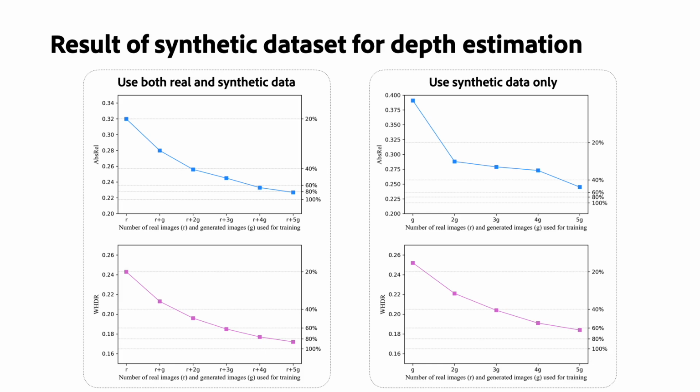In the left two plots, we show the results of using both real and synthetic data for training. The dashed horizontal lines are the performance obtained using the corresponding percent of real data. As we can see from the curve, using more synthetic data gives better performance on both metrics, and the performance improvement is more significant when the total amount of data points is relatively small.